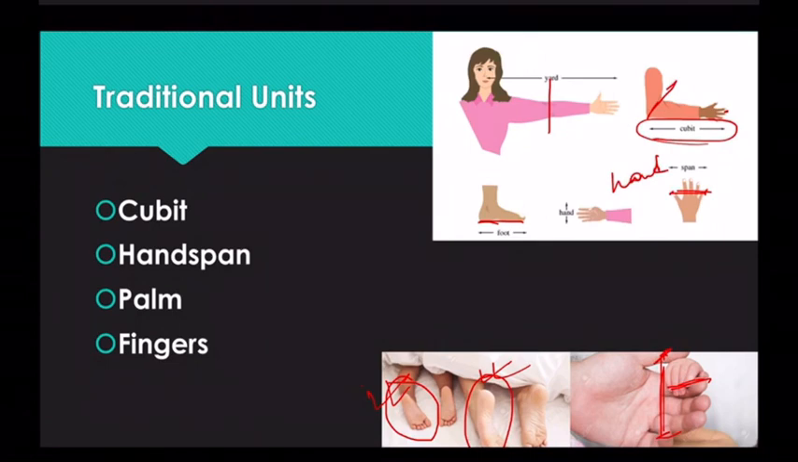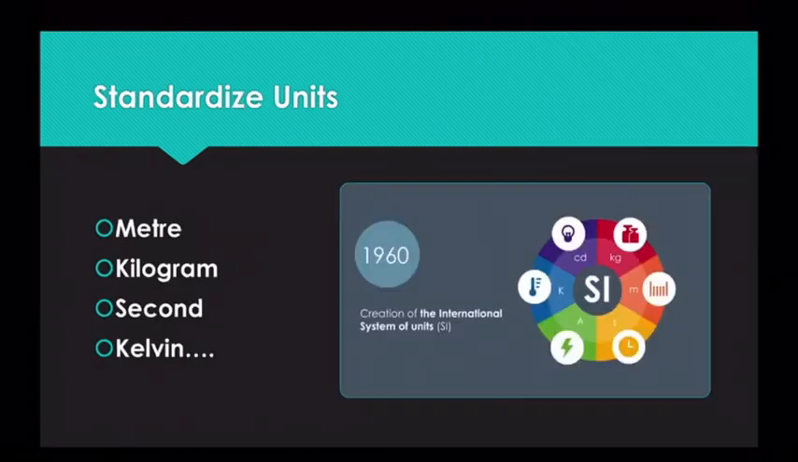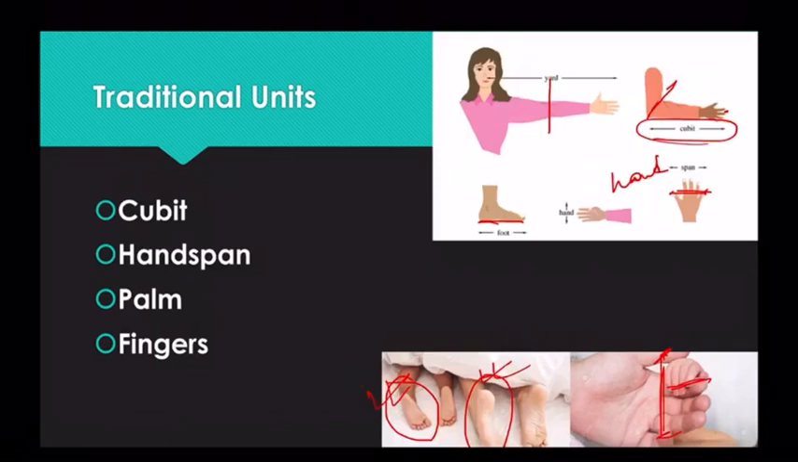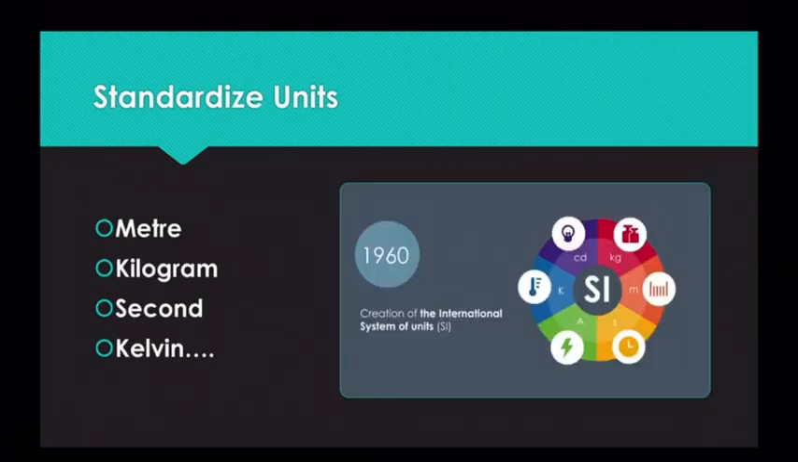So if the measurements are not accurate, it was not possible to use that measurement for scientific research, because scientific research required accurate calculations. So standardized units came into the picture. The standardized units were meter, kilometer, second, Kelvin for temperature.